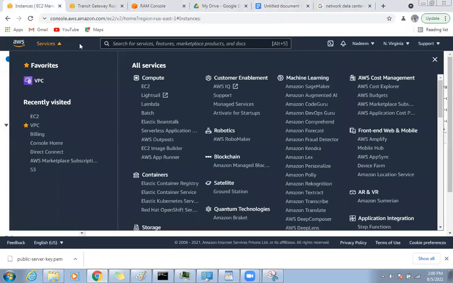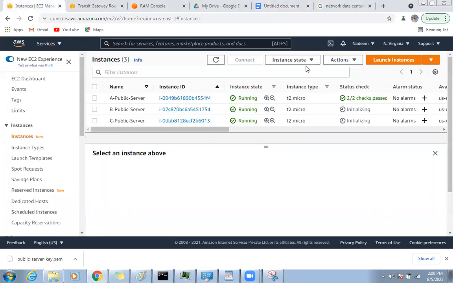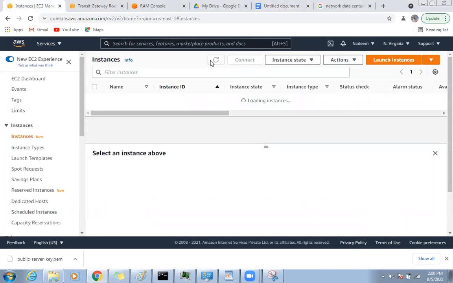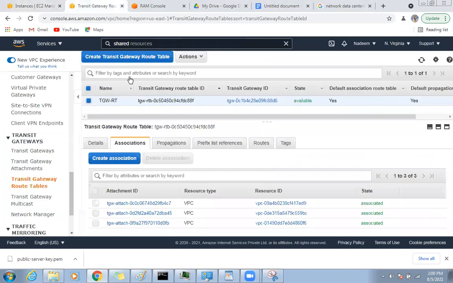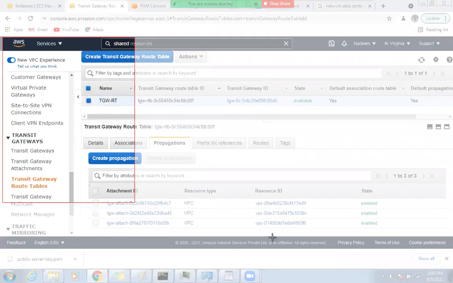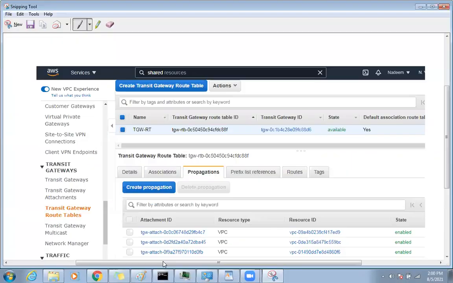So before doing that, let's go to our EC2s and see what happened here. Are they ready? Yes, they are ready. Now the transit gateway work is done. We created a transit gateway successfully, and the propagation is enabled. It means the transit gateway can go to any VPC.